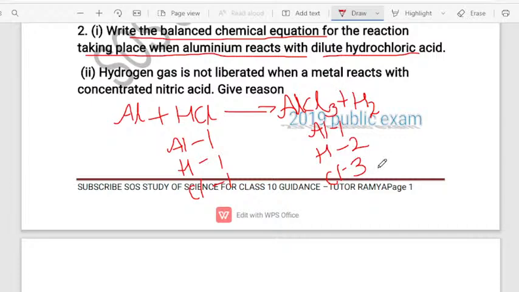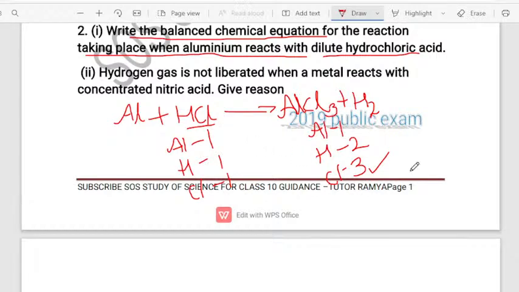See, we have to balance both hydrogen as well as chlorine. Dear students, there are 3 atoms of chlorine and 2 atoms of hydrogen in the product. If I write 2 here, chlorine will not increase in its number. So I have to first balance the chlorine.